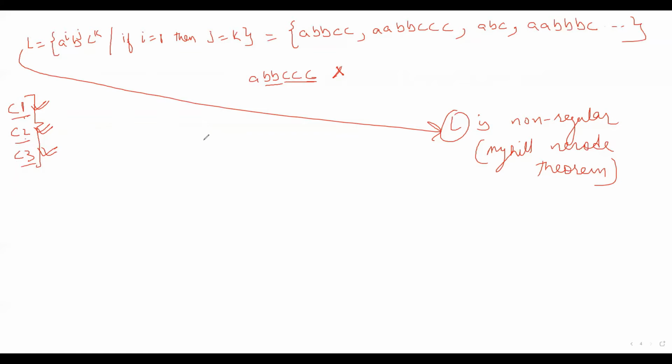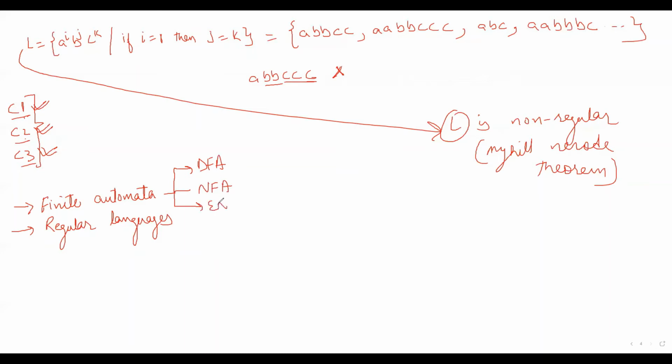So with this, I will stop the discussion about the pumping lemma. And with this, we have also completed the discussion about the following points. We have completed the discussion about finite automata and regular languages. In finite automata, we discussed the DFA, the NFA, and the epsilon NFA.